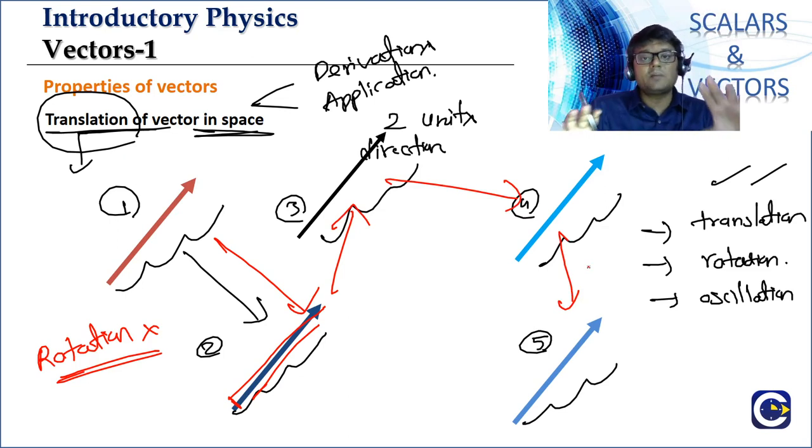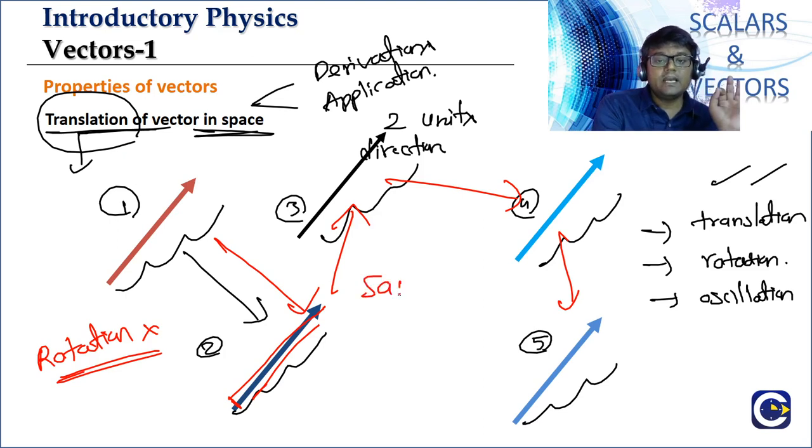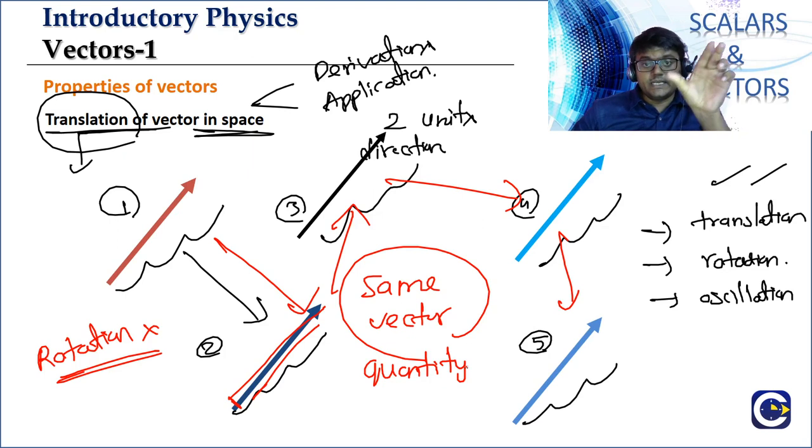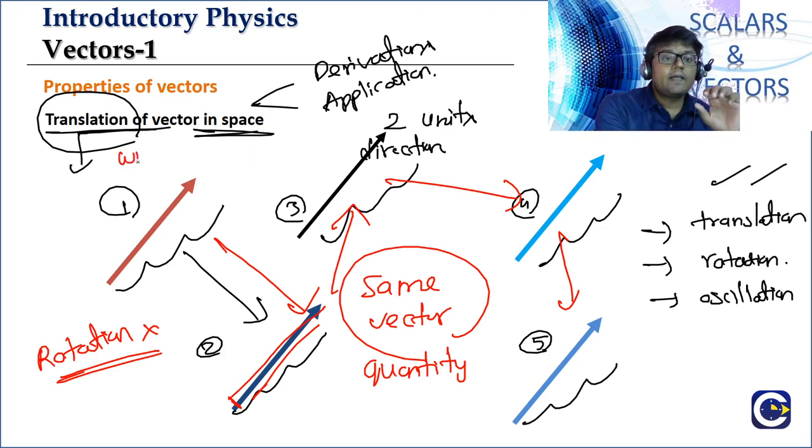So we can draw in different places, but if the length of that line segment and the direction are the same, then they are not representing different vectors, they are representing the same vector quantity. So the property is what? Translation of a vector in space, without rotating it, will not change the value.